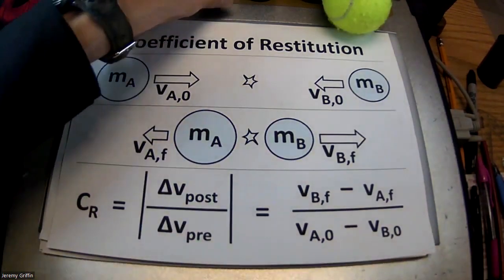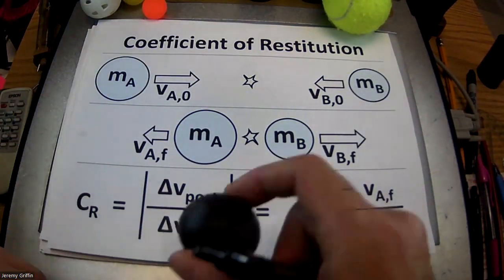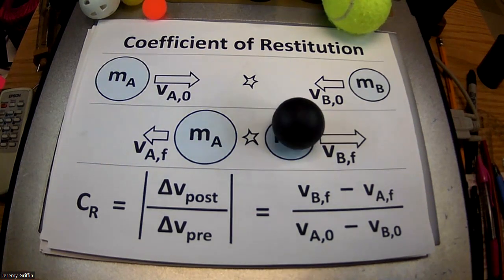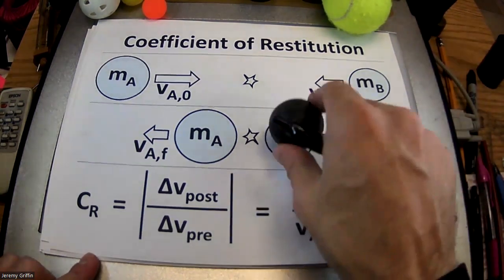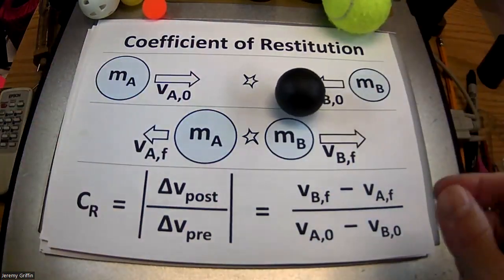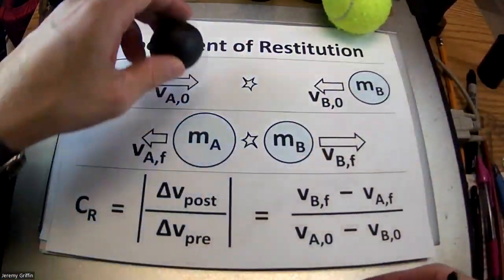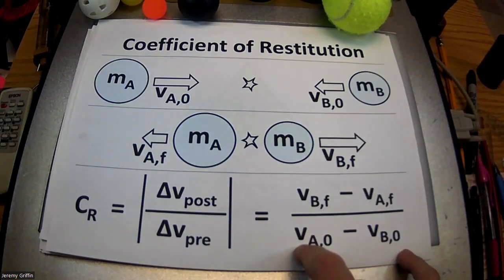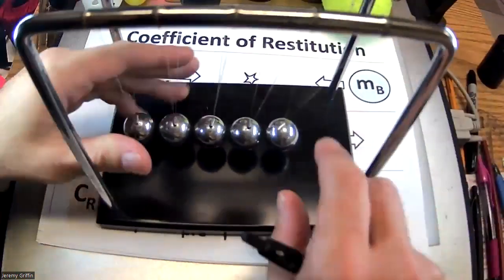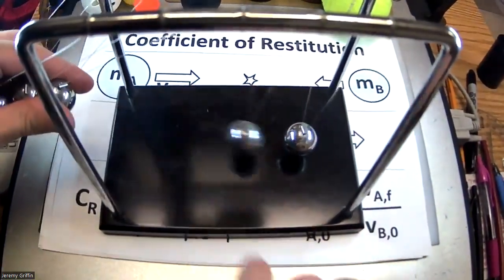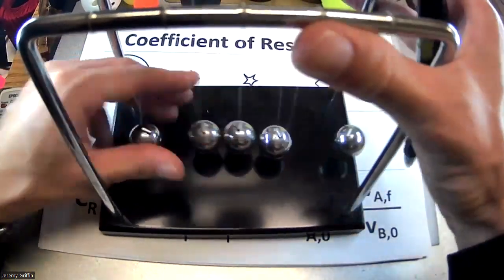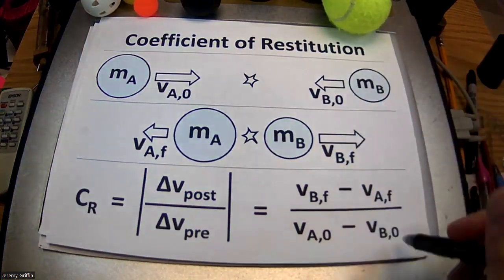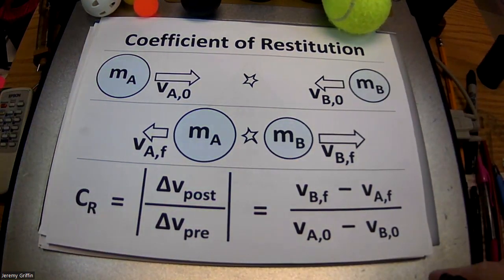Okay? Now, the coefficient of restitution is going to be bounded by 0, because you have 0 difference in velocity between, say, this object and this object after the collision compared to some velocity before. Or it could go all the way up to 1, which would be pretty close to this right here, where the difference of velocity between the object after compared to before is like the same. So you get like 7 over 7 could be 1 with that.